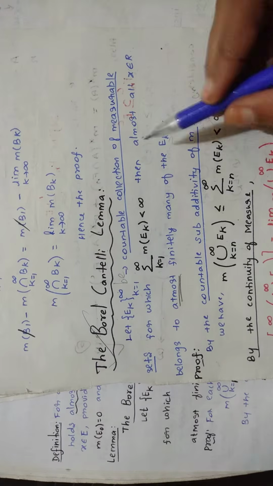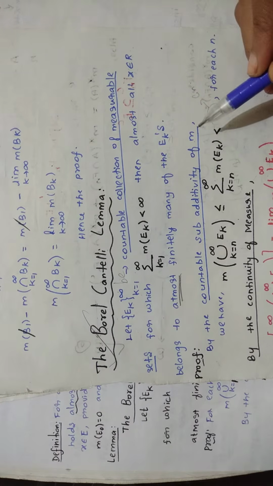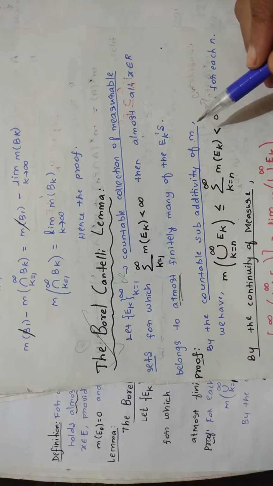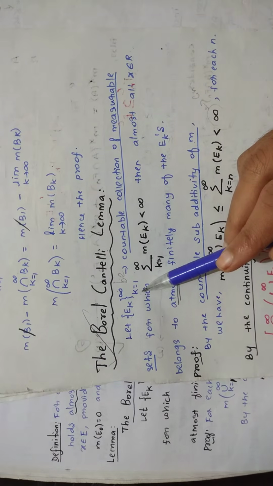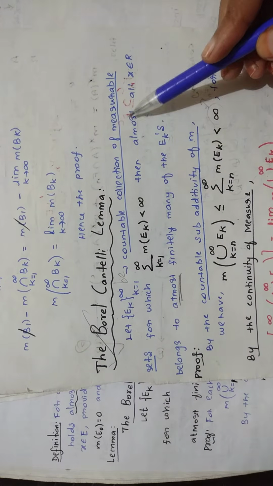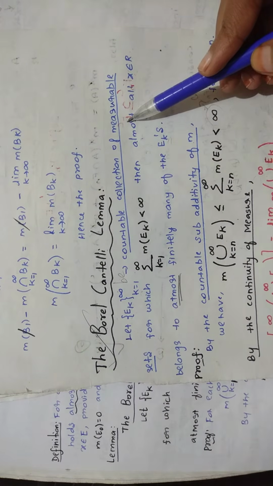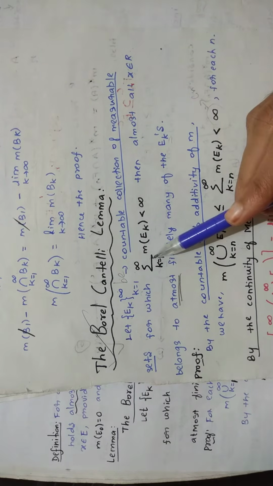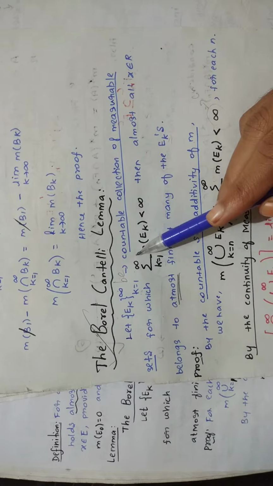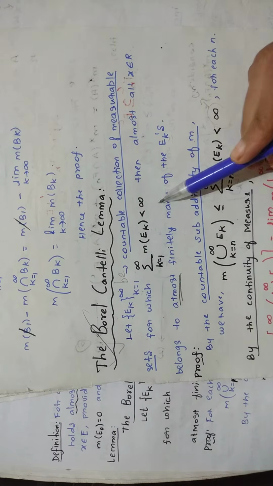Okay. So I hope you can understand this statement. First you have to take a collection, that is E_k, k equal to 1 to infinity. It is a countable collection of measurable sets. And a condition you have to write: the summation k equal to 1 to infinity of measure of E_k is less than infinity.